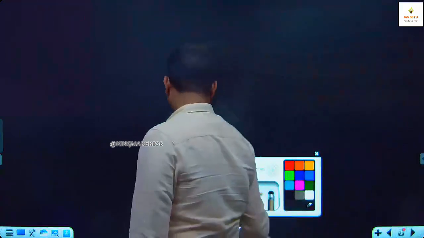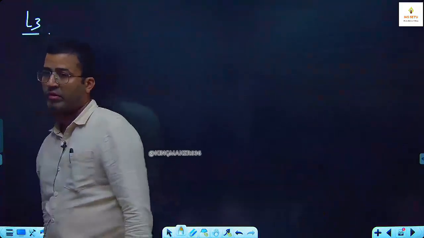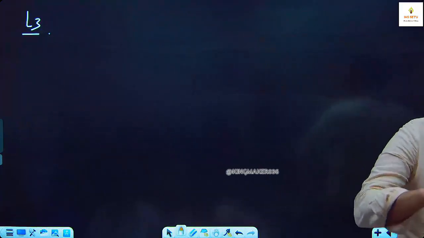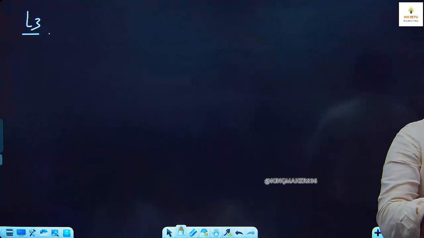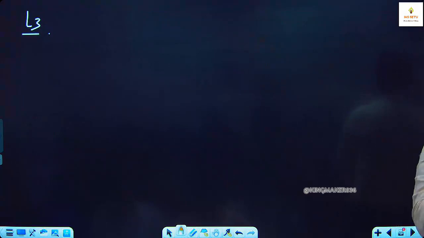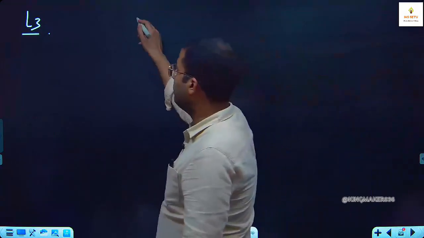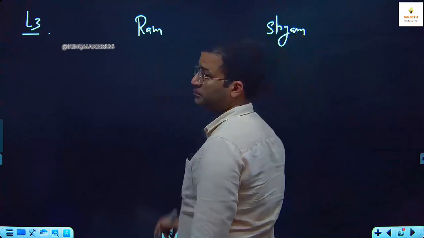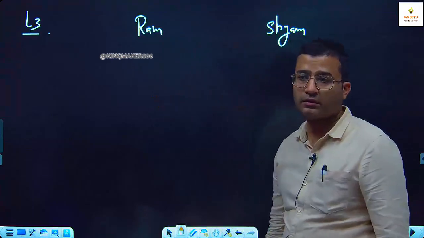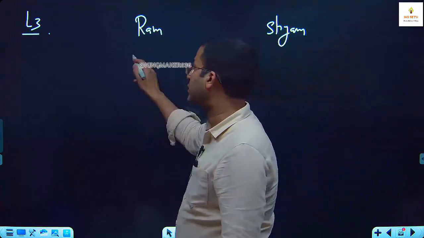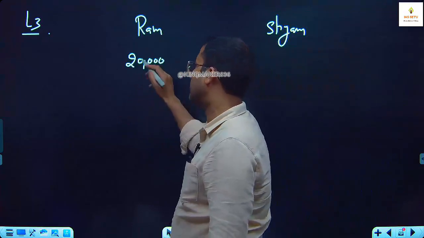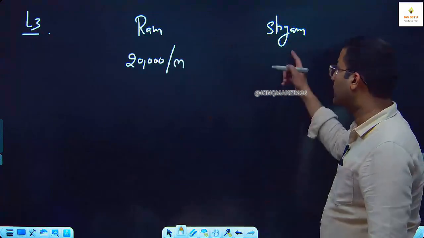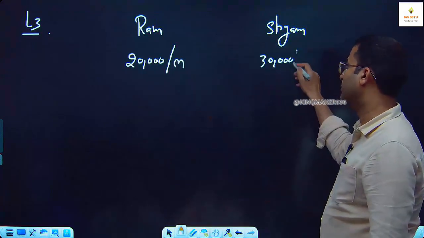Now the third language, where we compare the value of two different persons, where we compare two different numbers, not a time period. Like here, for example, Ram and Shyam. For example, monthly salary of Ram is 20,000 per month. Monthly salary of Shyam is 30,000 rupees per month.